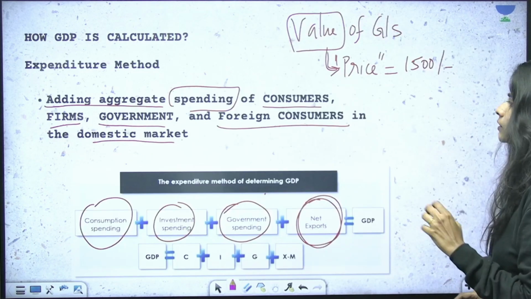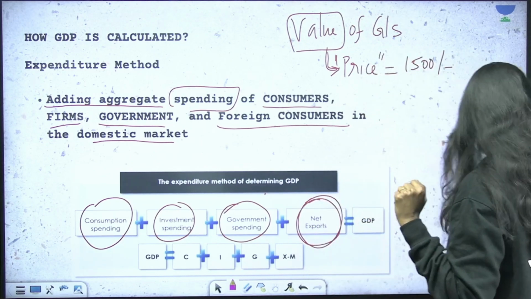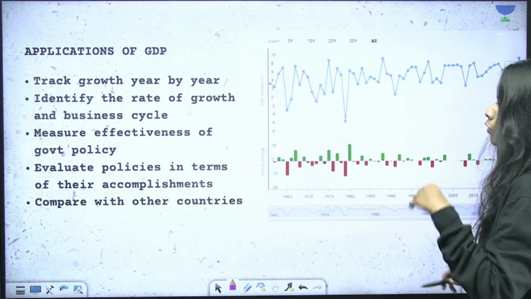Okay, in the product method, we will add the value of all goods and services produced in the economy. Fine. So now, what are the applications of GDP?